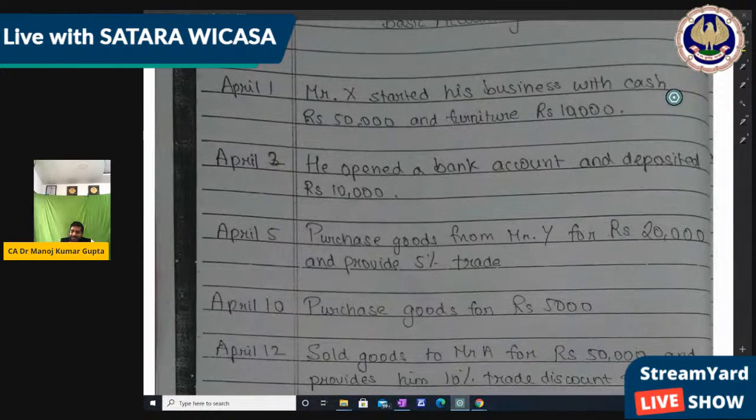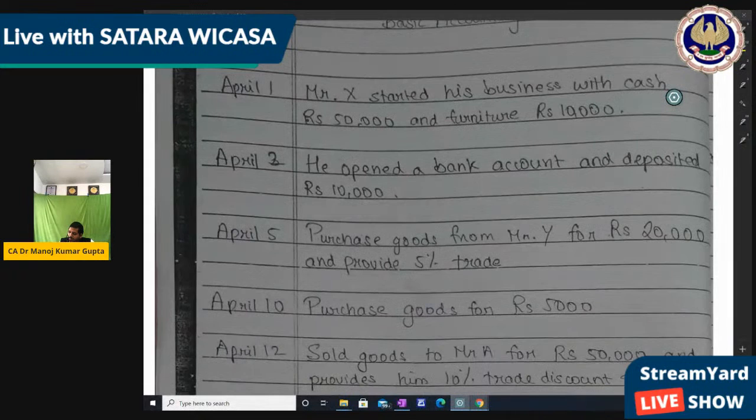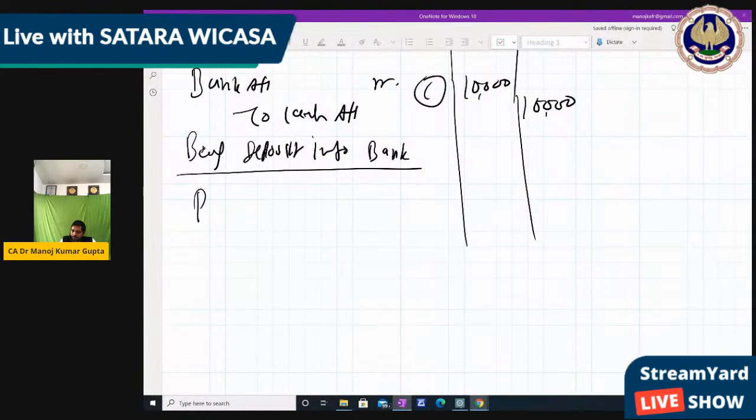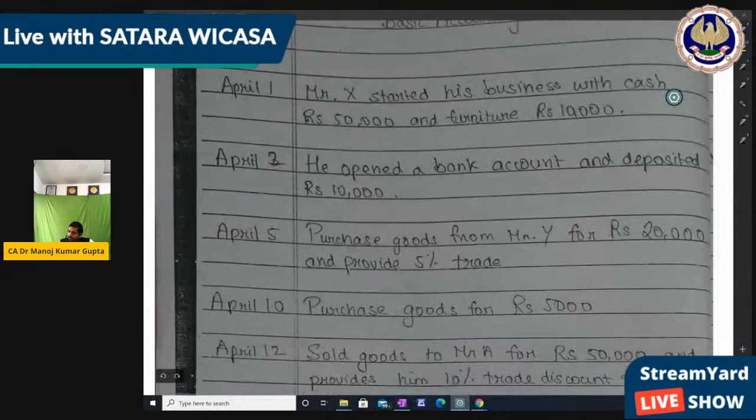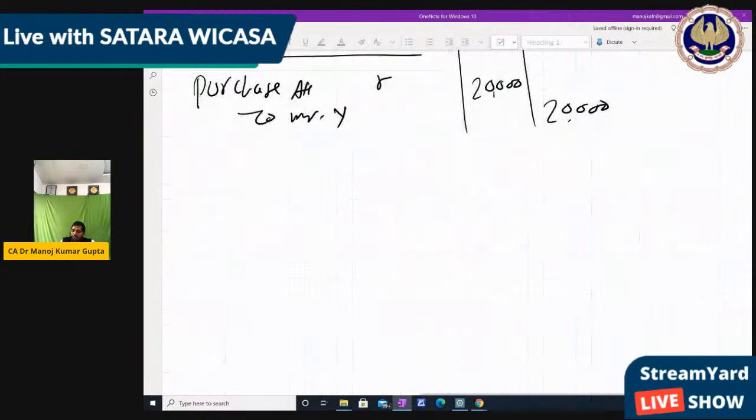So we'll pass the direct entry, that is purchase account debit to Mr. Bai, right? Purchase account debit to Mr. Bai will be how much amount? 20,000. This is the purchase.